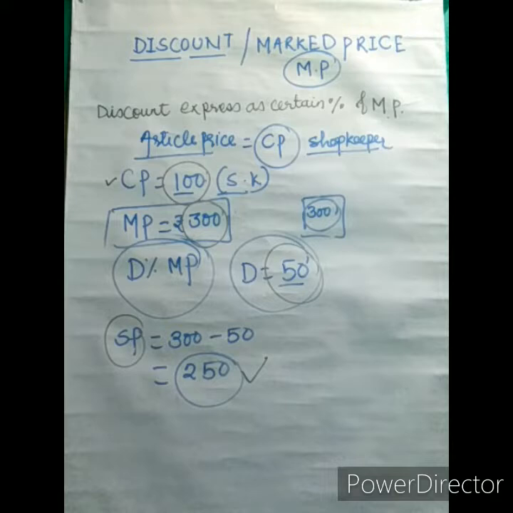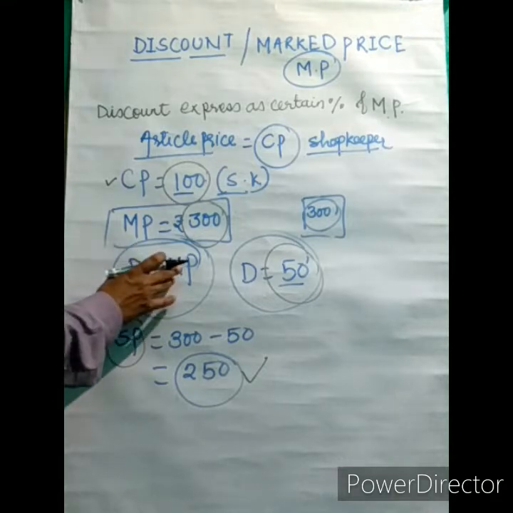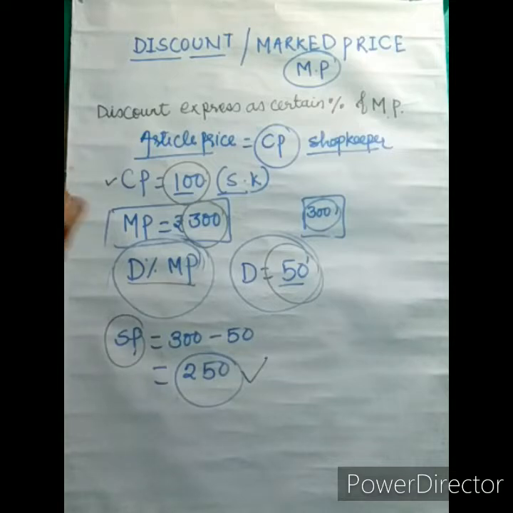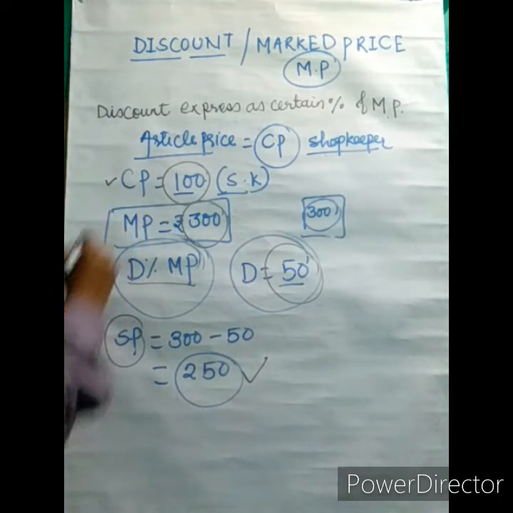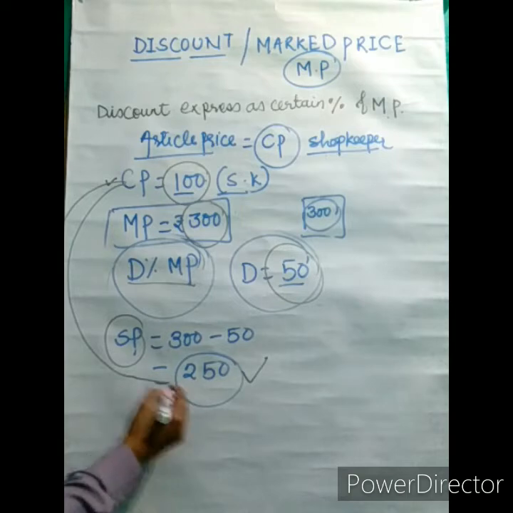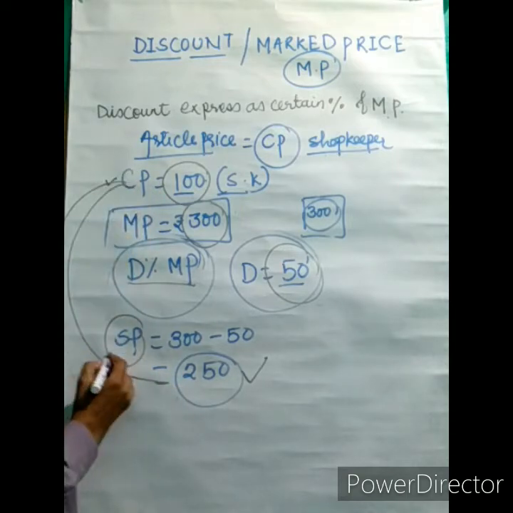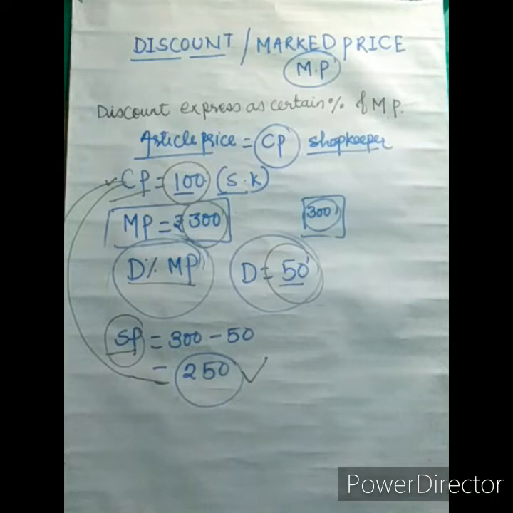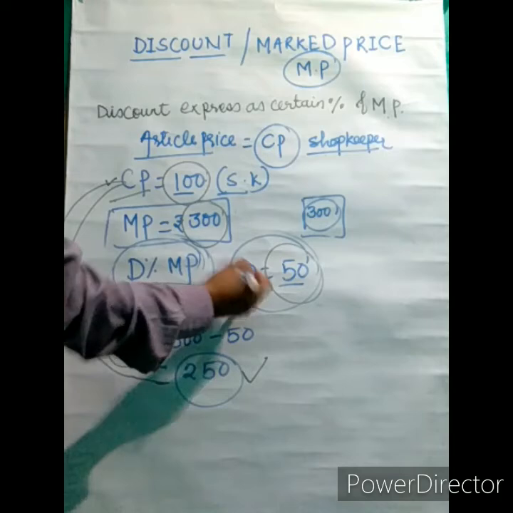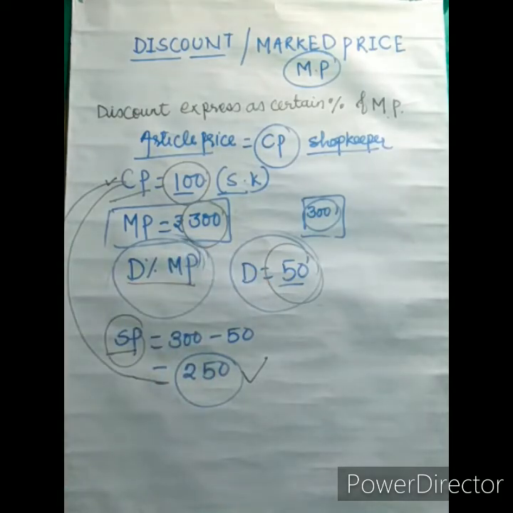So always remember that discount we will give on mark price, and profit or loss, how much profit, how much loss, we will calculate on CP and SP. Profit and loss will be calculated with CP and SP, and this discount we will get on mark price.